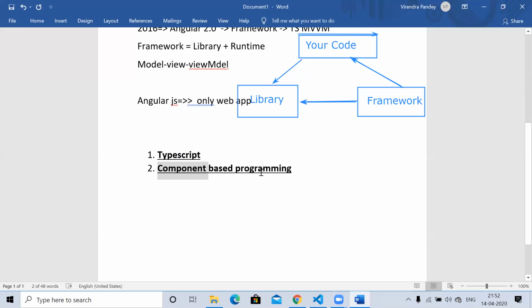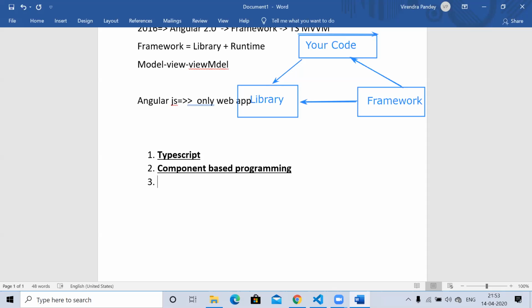So second is component based programming. Here we won't find any controller as in AngularJS. We can define the controller... No, here we need to define. We will work on the component. We will write the logic inside the component only.